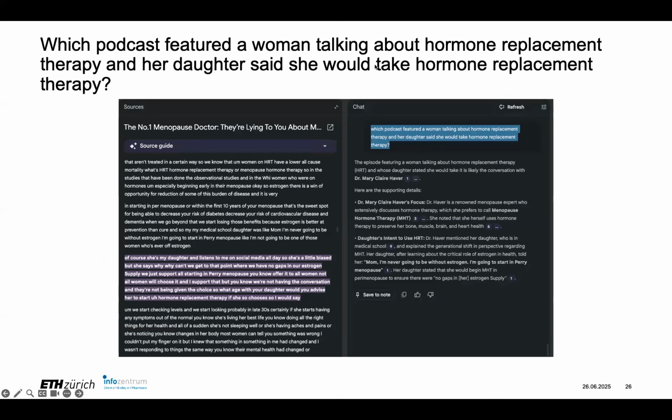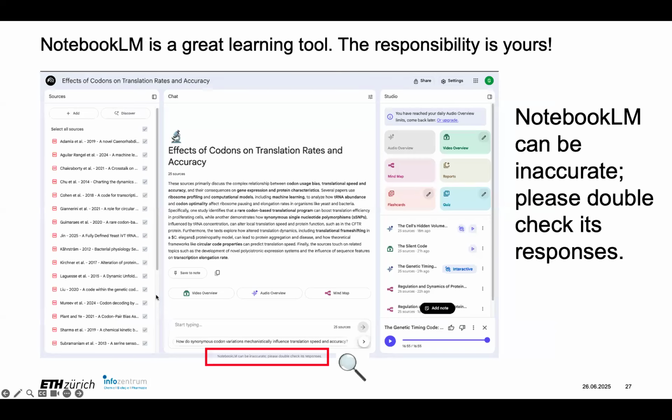And another one, this is the text output. There's something about, I remember these vague things, like there was a lady talking about hormone replacement therapy and her daughter said she would take it. And I can query for that and it finds it, which I find amazing because you're always trying to recall what episode was that. So I'm going to summarize here before I do a quick show of the tool, but